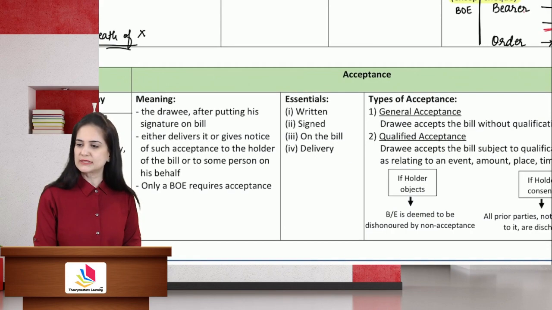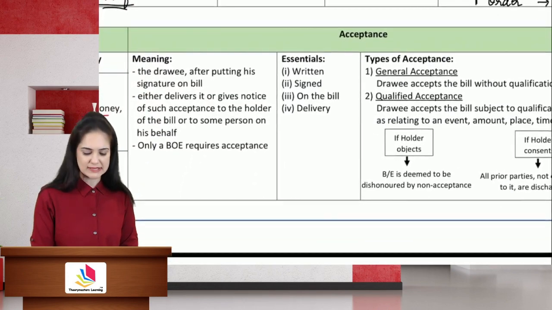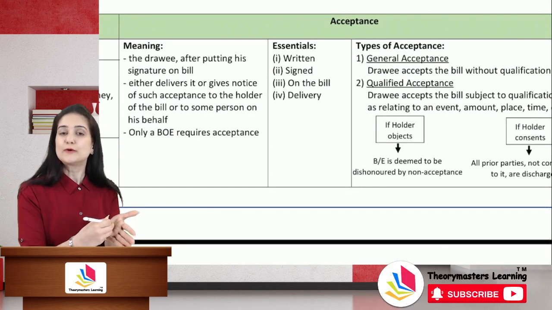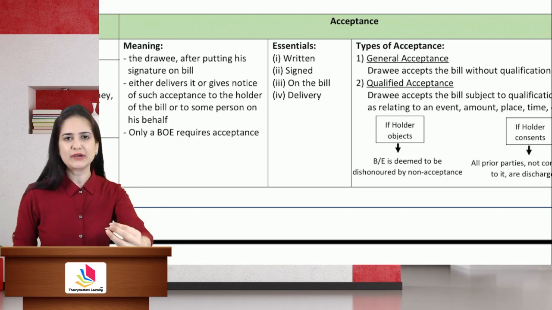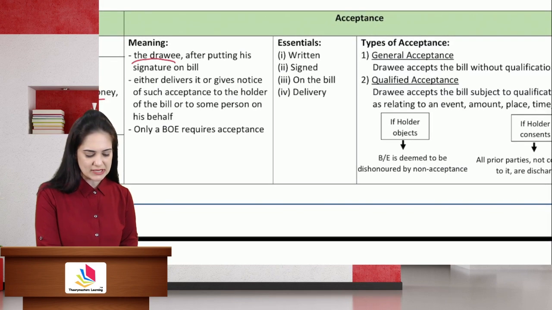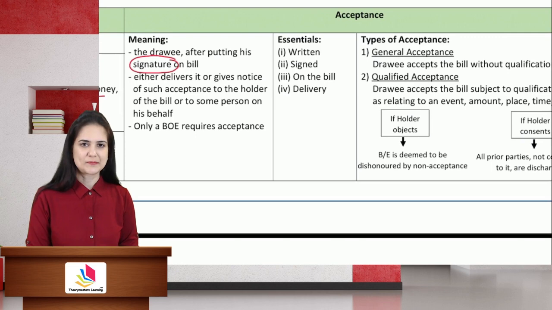Then we have the concept of acceptance. Now, what is the meaning of acceptance? Acceptance means you are agreeing to pay the amount of the instrument. Now, how will the drawee show his acceptance? For showing the acceptance, he will put his signature on the bill. Signature is compulsory.